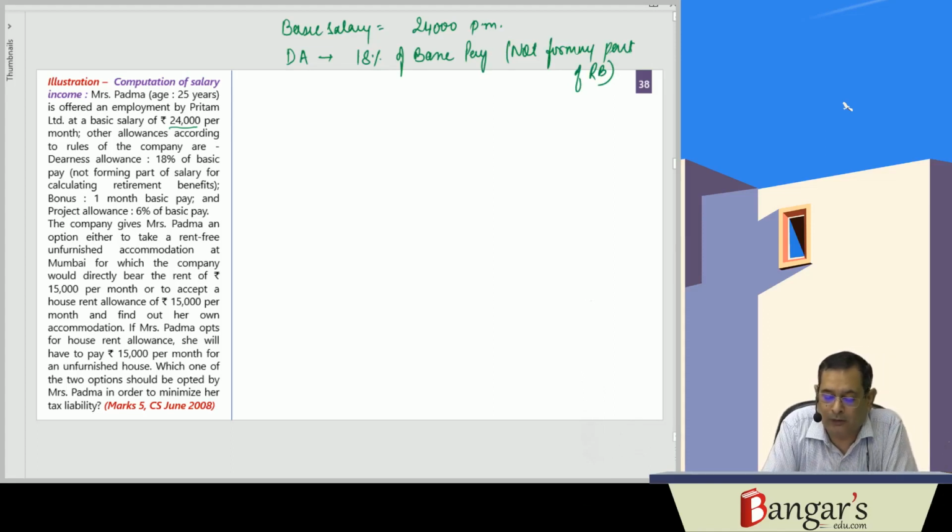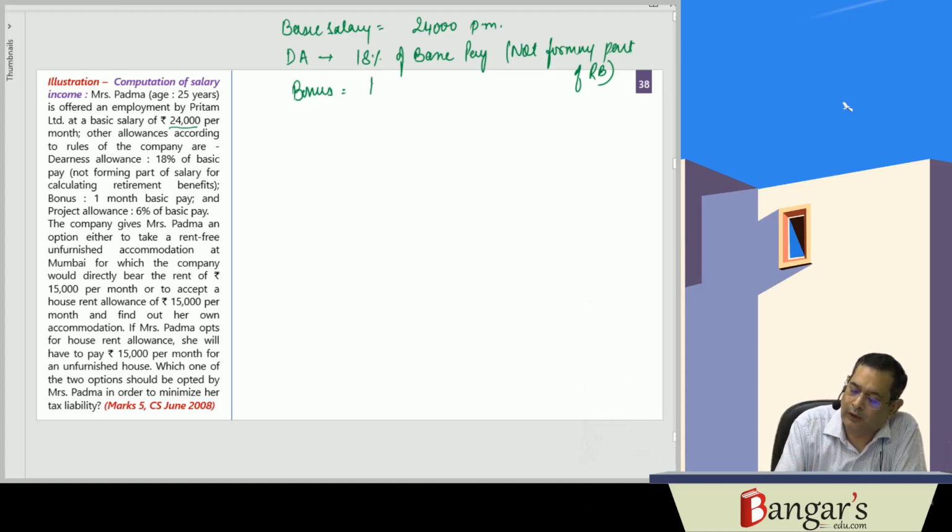Bonus is 1 month's basic pay. Then we have project allowance, which is 6% of the basic pay.